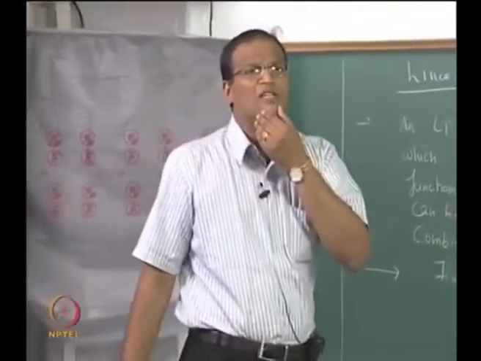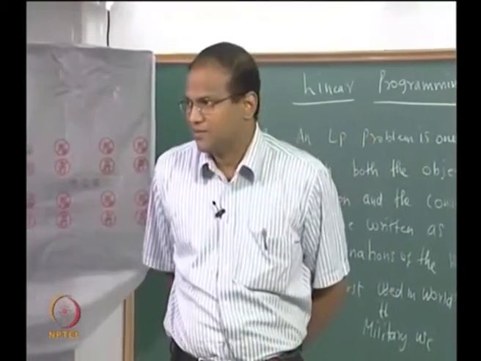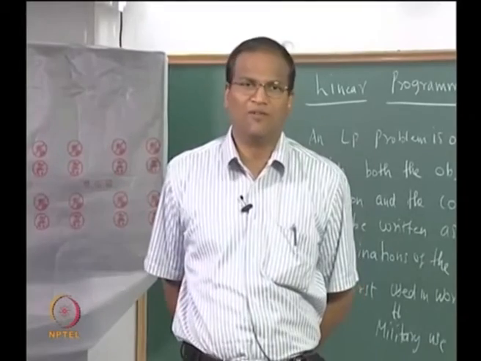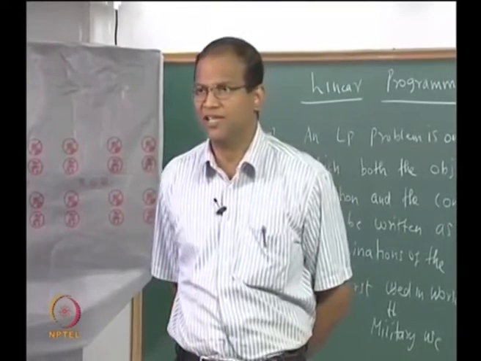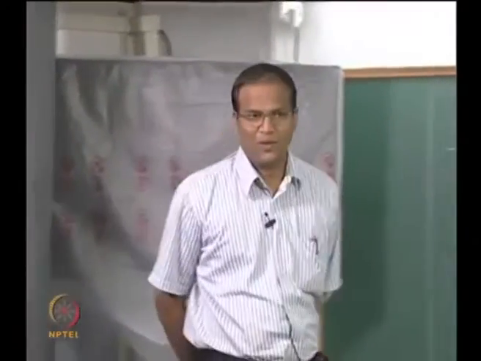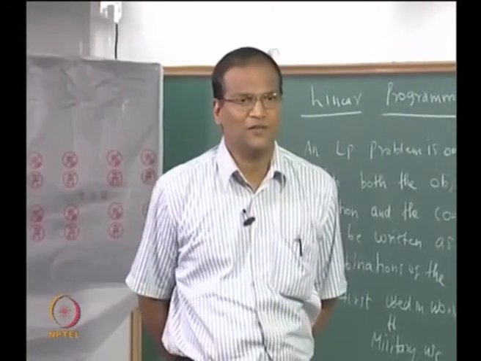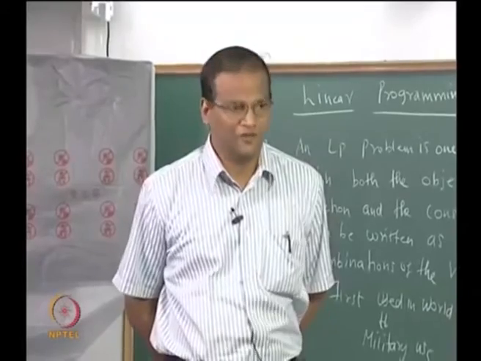Okay, x1 to xn could represent the products your company manufactures, each one could be different. For example, for a furniture company, x1 and x2 could be table and chair. For a petroleum refinery, x1 could be petrol, x2 could be diesel and so on. Okay, C1 could be the profit associated with this, or C1 could be the cost of refining.